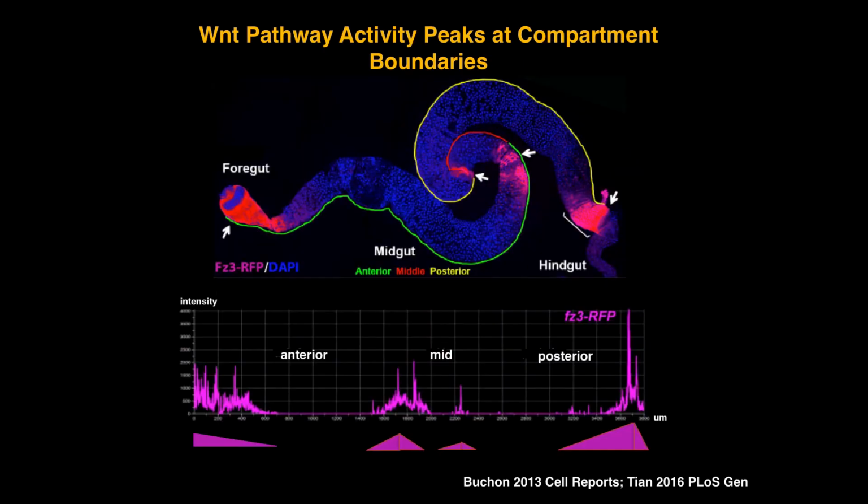And then when we look at target gene activation, and this is building on the work of Bruno Lemaitre, this is one particular target gene called Frizzled3, and here we're staining the gut with Frizzled3, and we can quantitate that expression. And again, we see, like wingless, that the target genes are also expressed at the boundary, peaking at the source where wingless is, and then decreasing as a function of distance. And you can see the target gene expression at all the boundaries, and you can see them going bidirectionally from the source of wingless. So we thought, what a great system to test whether wingless spreading is important. Is it going to be like the wing where it's completely dispensable?